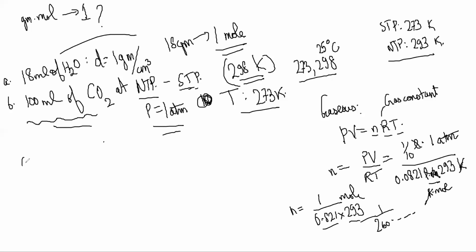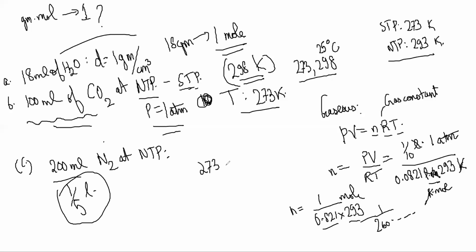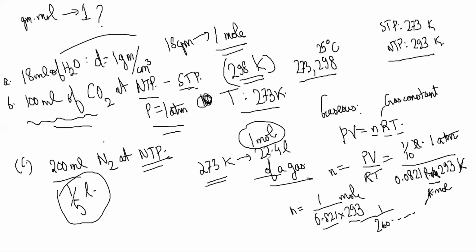Next one, C: 200 milliliter of N2 at NTP. Again, it is not going to be 200 ml, it's 1 by 5 liter. Generally, at 273 Kelvin, you are supposed to have 22.4 liters of a gas, 1 mole. So a little change in temperature will not change it from 22.4 liters to 1 by 5 liter. That's a very drastic difference, so this is also going to be wrong.